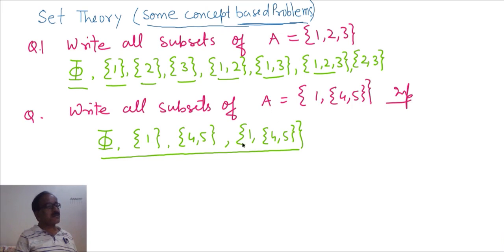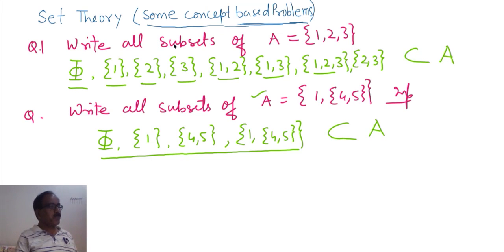Why are these sets subsets of this? 5 belongs to this set. 1 also belongs to this. 4, 5 will also belong to this. {1, 4, 5} also belongs to set A. Therefore, you can say these are the subsets of A.